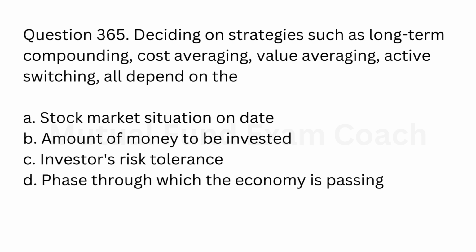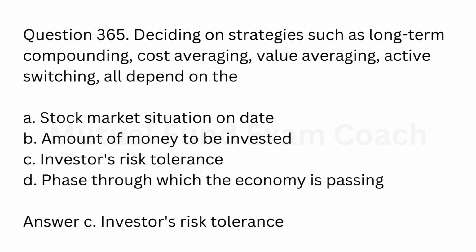Question 365. Deciding on strategies such as long-term compounding, cost averaging, value averaging, active switching, all depend on the: A. Stock market situation on date. B. Amount of money to be invested. C. Investors' risk tolerance. D. Phase through which the economy is passing. Answer C. Investors' risk tolerance.